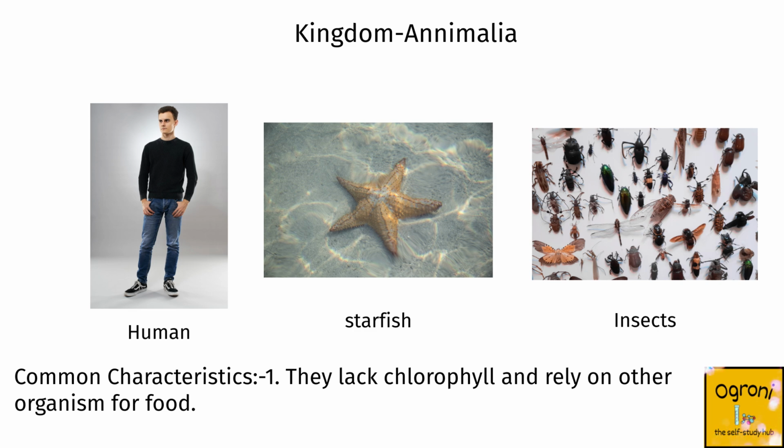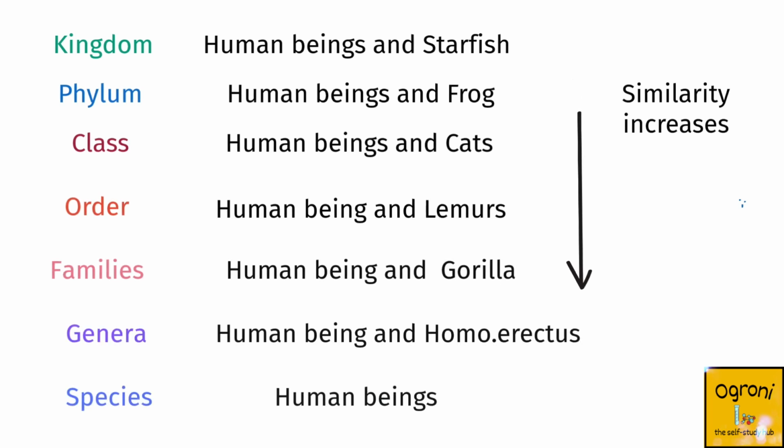This includes a diverse group of organisms like starfish and insects, based on the fact that all of these organisms lack chlorophyll and rely on other organisms for food. So, you can see that as we go down the taxa, the similarities between the organisms increase.